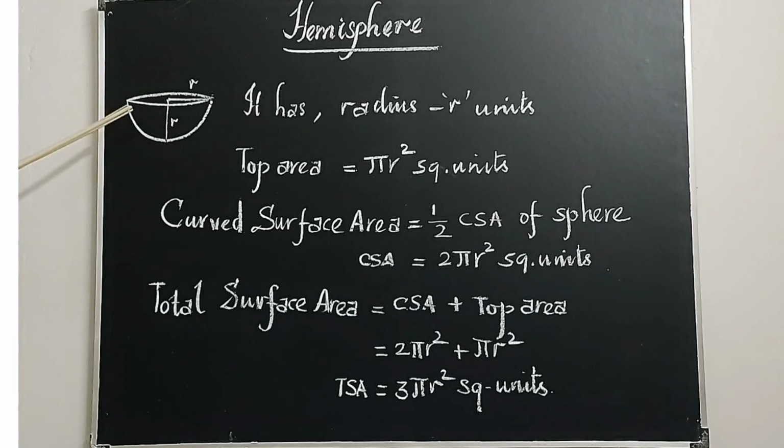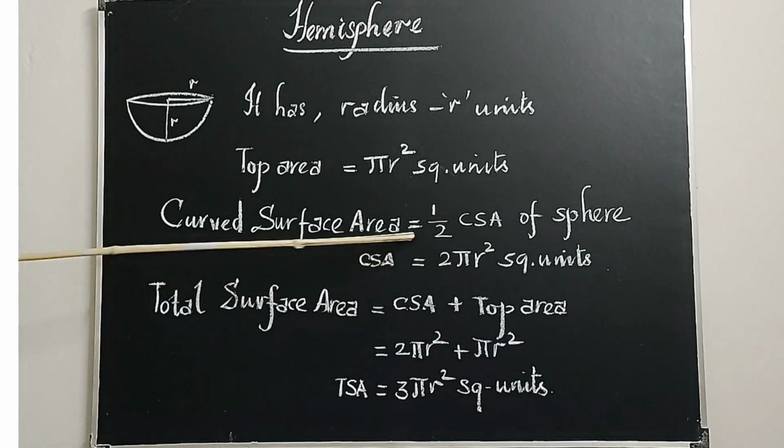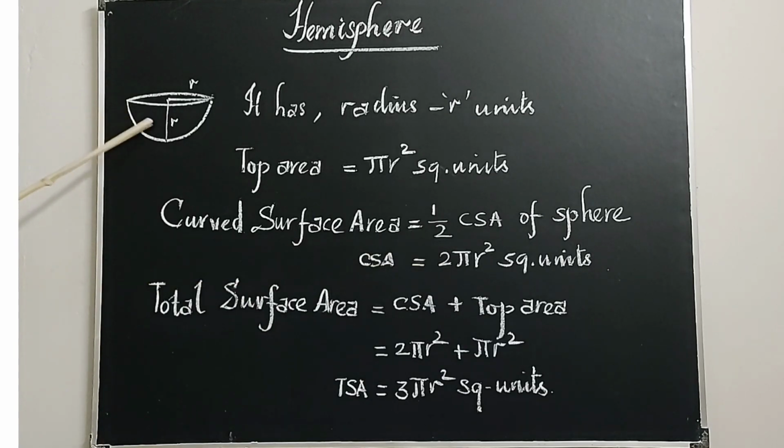Let us find the curved surface area of a hemisphere. Curved surface area is just half of the curved surface area of a sphere. What's the curved surface area of a sphere? 4 pi r square. So half of that is 2 pi r square. So the curved surface area, only the curved part, of a hemisphere is equal to 2 pi r square.